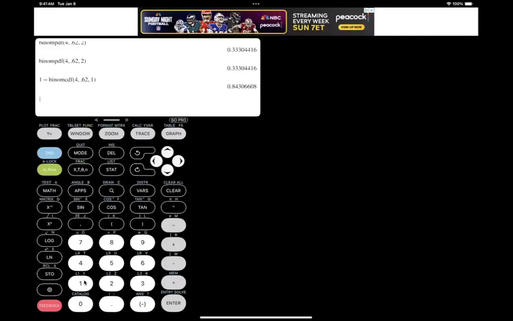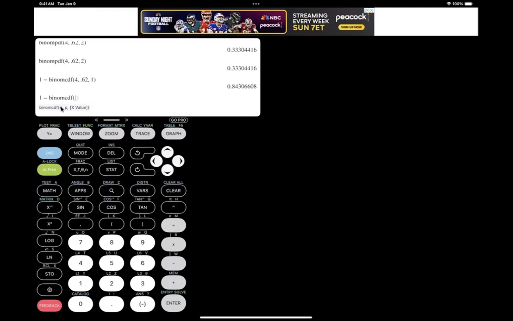So first type in 1, then subtraction, because this is binomial CDF for at least, and then click on second, click on vars, and then enter binomial CDF here. And now you need to enter everything based on order N, P, and X. But the X value is not going to be 2. The X value here is going to be 2 minus 1 because of the keyword at least.